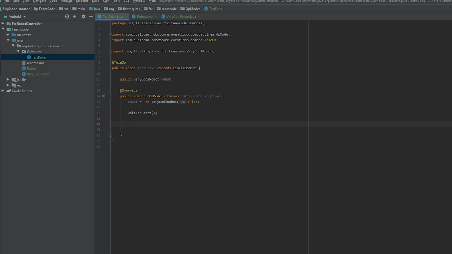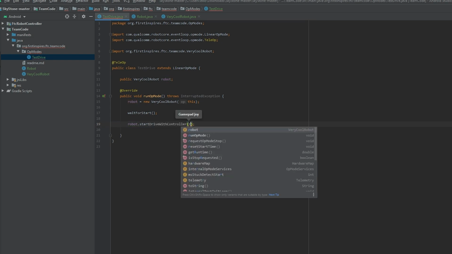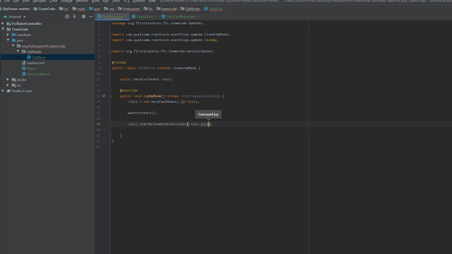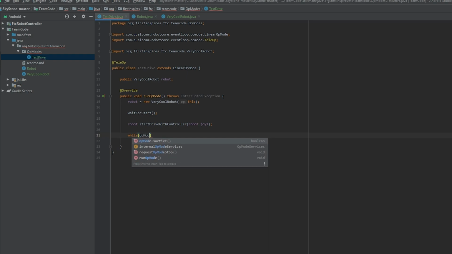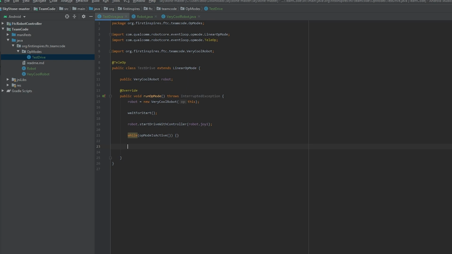Then we can call our methods. So in this case, we only have one, robot.startDriveWithController. And then we can pass in robot.joy1. Then we wait for the stop button to be pressed. So while opMode is active with empty body, and then all we have to do now is stop all the threads. And we can use a for loop for this.